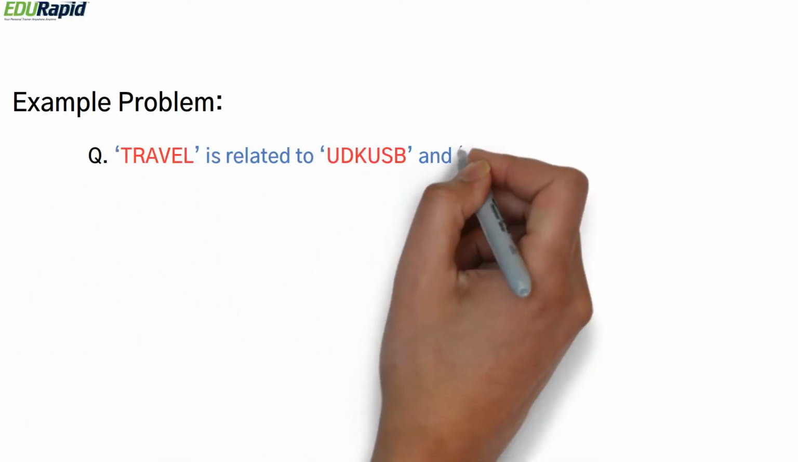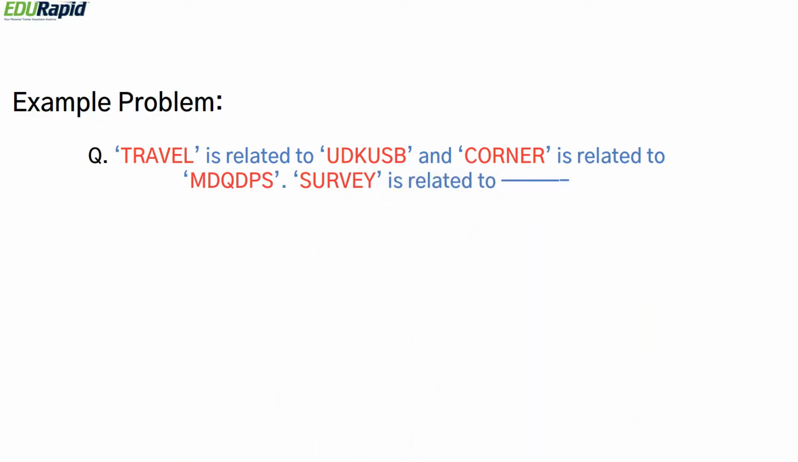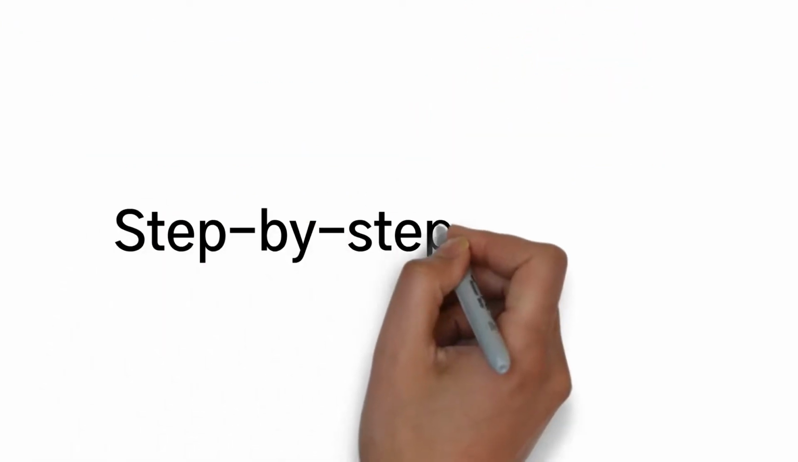Let's go to the next problem. Travel is related to UDKUSB and corner is related to MDQDPS, and we need to find out what survey is related to, and there are 5 options as below. Now let's look at the step-by-step solution.